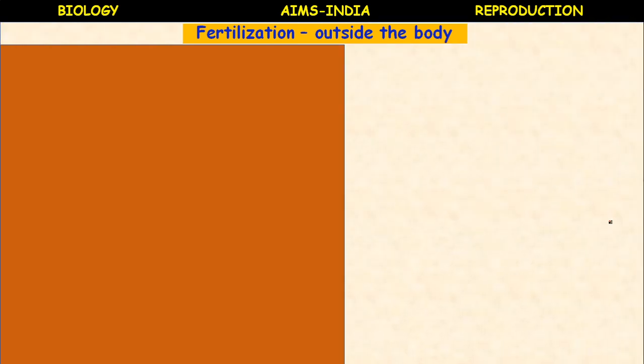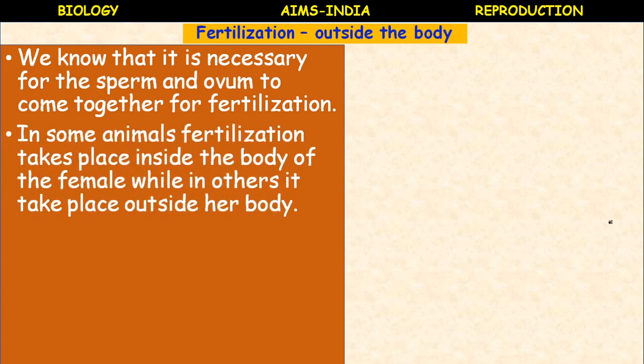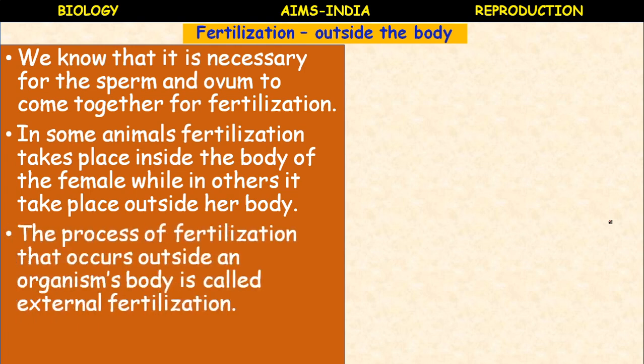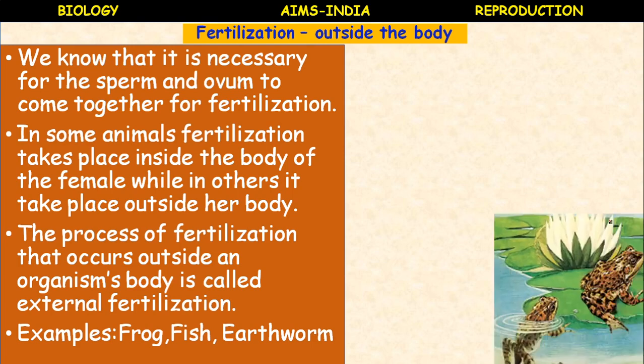It is called external fertilization. We know that it is necessary for the sperm and ovum to come together for fertilization. So in some animals the fertilization takes place inside the body of the female, while in others it takes place outside her body. The process of fertilization that occurs outside an organism's body is called external fertilization. For example, frog, fish, earthworm.